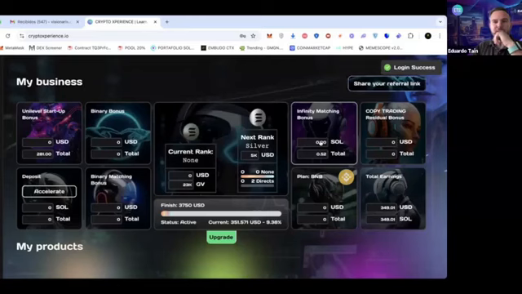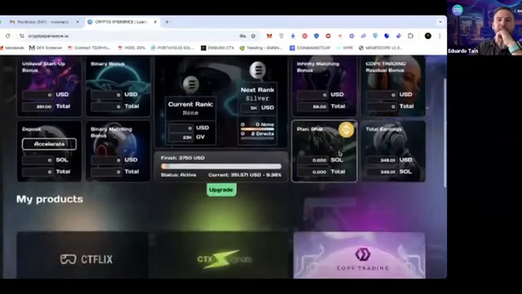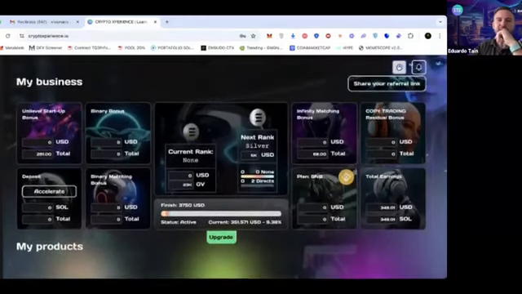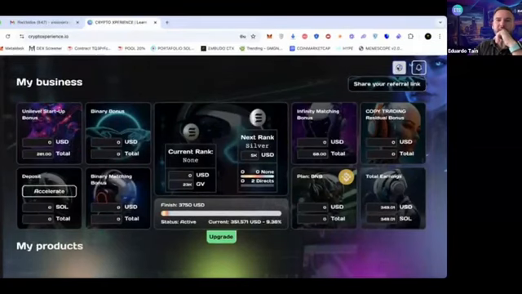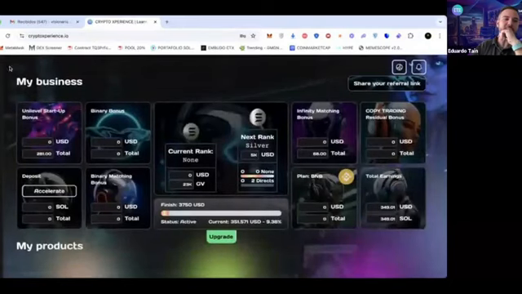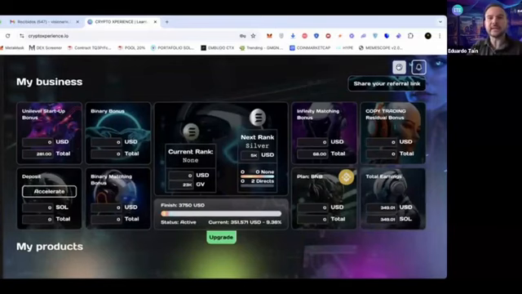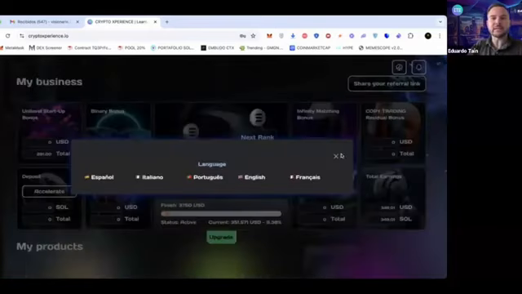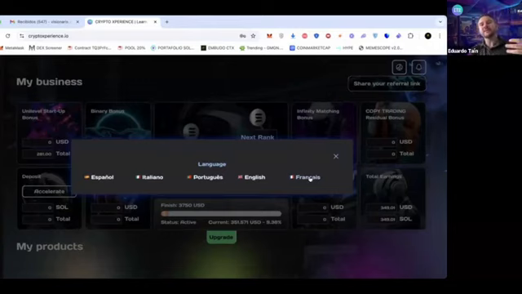Well, by default, it will surely come in English. If you want to set it to Spanish, which I will do now, you can click on the globe icon. I don't know if on the phone it might be in a panel over here on the left, but here on a PC, laptop, computer, next to the bell icon, here is the globe icon, and we are going to set it to Spanish. There are people in Italy, so they would set it to Italian, Portuguese, English, French, and soon in more languages. These 5 languages are available initially because they are the main languages we are working on at the moment.